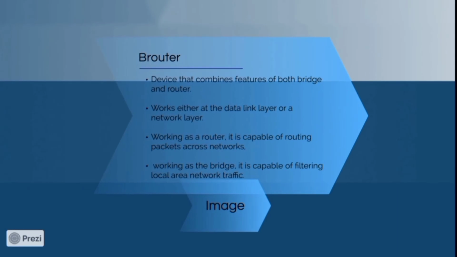Next one is bRouter. bRouter is a networking device that works as a bridge and a router. bRouter routes packets for known protocols and simply forwards all other packets as a bridge would. bRouter operates at the network layer for routable protocols and operates at the data link layer for non-routable protocols.